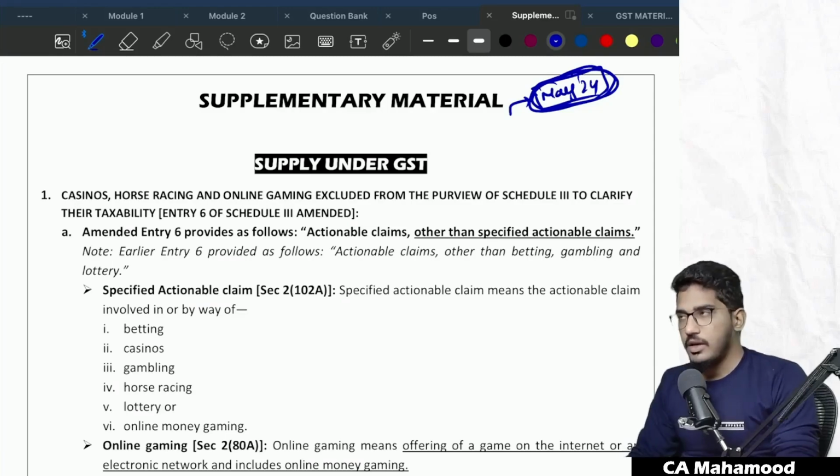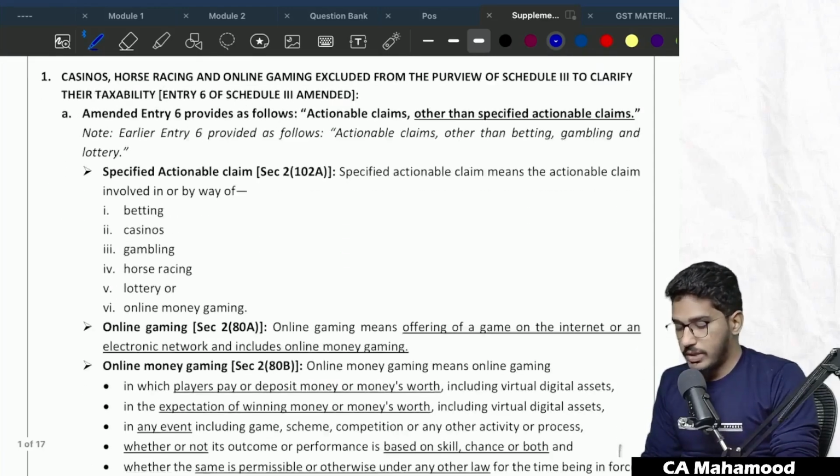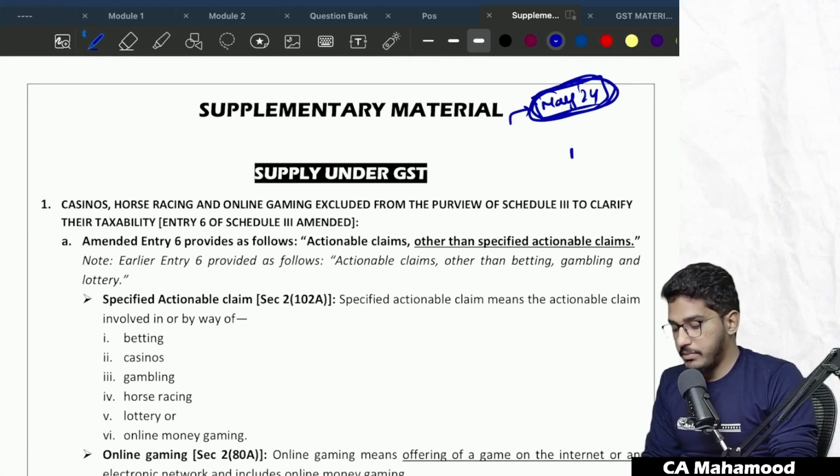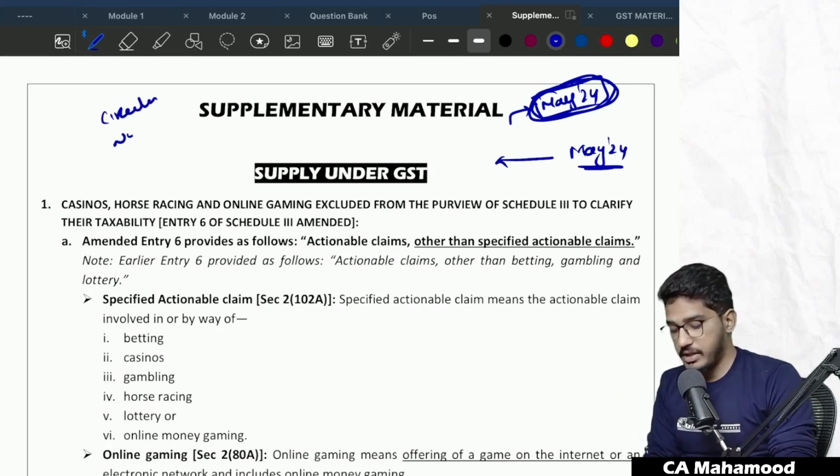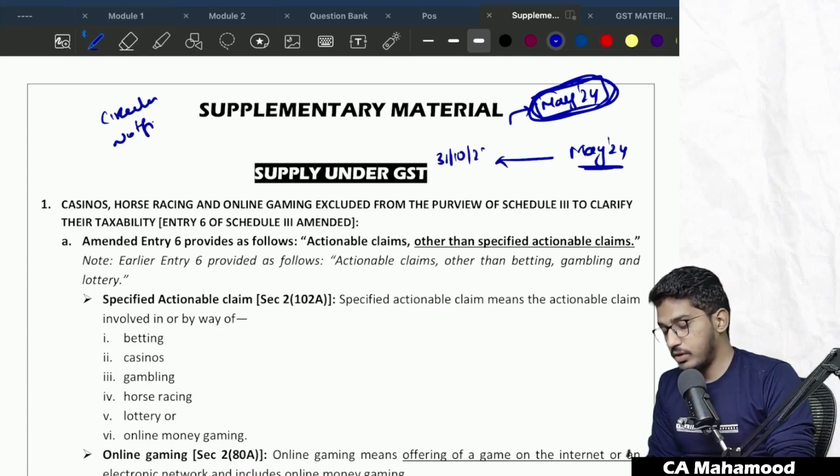But before that, I hope you all know the exam which we are going to give is in May 2024. And as you are aware, whatever amendments have come into force 6 months prior to the examination will be applicable for your exam. Whatever circulars, notifications, section amendments and Finance Act amendments have taken place till 31st of October 2023. This is the cutoff date actually.